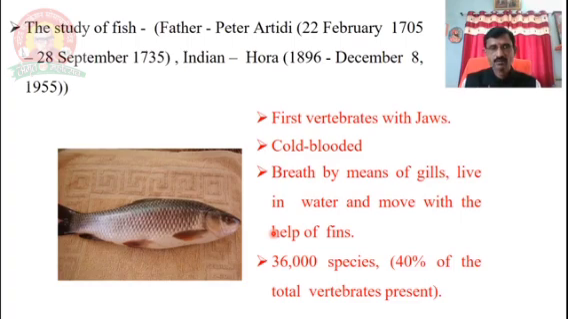It is a vertebrate, already I told in the definition, with jaws in the mouth. Some fishes have jaws, some fishes don't have jaws. Cold-blooded, breathe by means of gills, live in water. Special point is that 36,000 species are present in the world. Within that, 40% of total vertebrates are present.